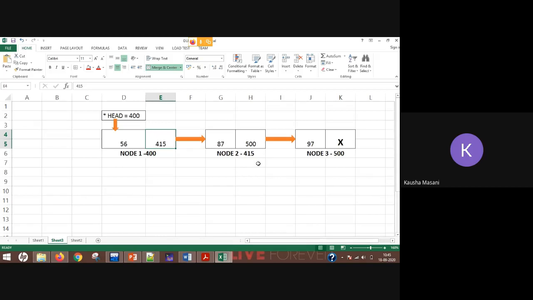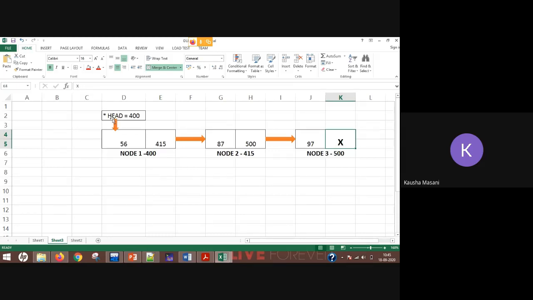So control will go to node 415, data part, pointer part. Node 2 has pointer 500, so it goes to node 3. The pointer is null, so the control will come to know that I have reached the end of my linked list.